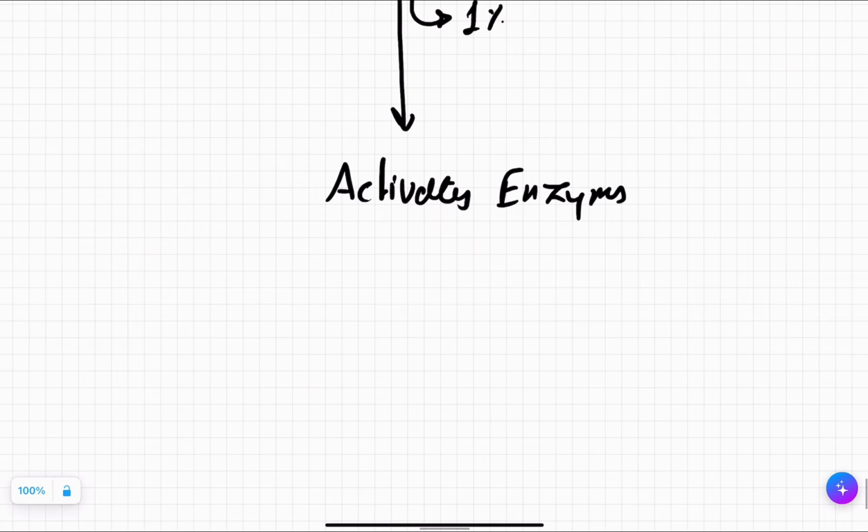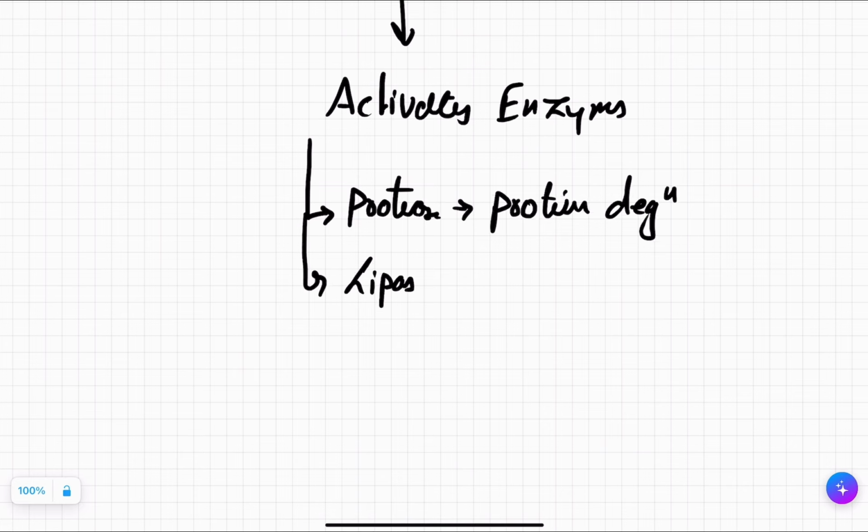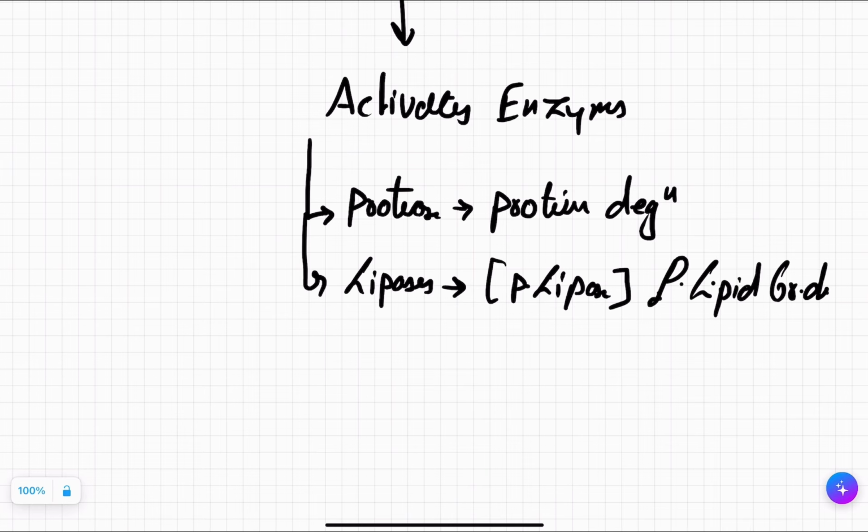And once the enzymes are activated, what will happen? Let's see. Protease will cause the destruction or denaturation of protein. Lipases, what will they do? Phospholipase will cause phospholipid breakdown.